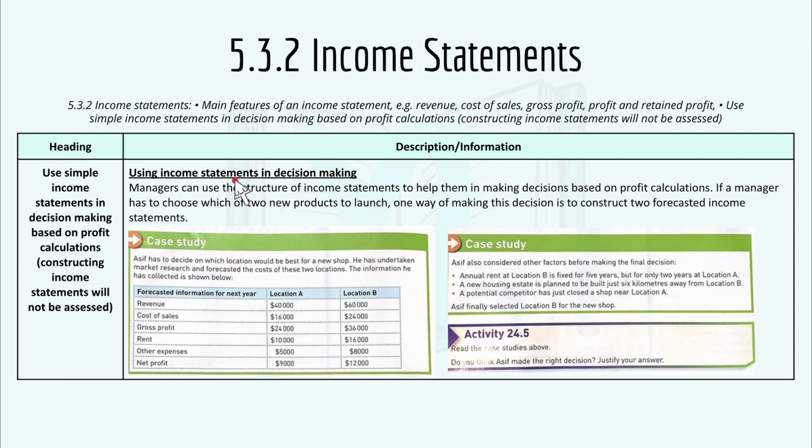And here's using income statements in decision making. Managers can use the structure of income statements to help them in making decisions based on the profit calculations. And if a manager has to choose which of the two new products to launch, one way of making this decision is to construct two forecasted income statements. Like we have this forecasted information for the next year: revenue, cost of sales, gross profits, rent, other expenses, and net profits for location A and location B.